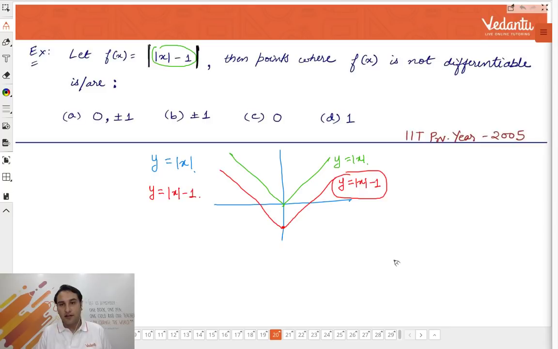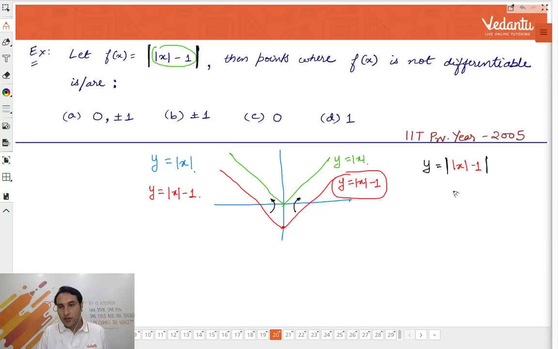What do we take the modulus of? I have to plot y is equal to the modulus of the entire red graph, that is, the mod of mod x minus 1. What will happen? Nothing, simple. Just focus on the red graph. When you take its modulus, wherever it was negative, it will just jump up.